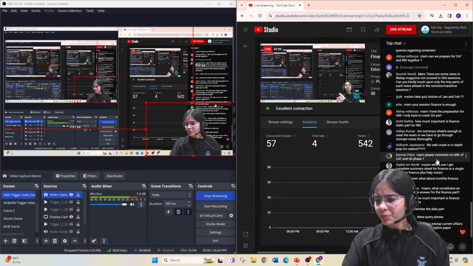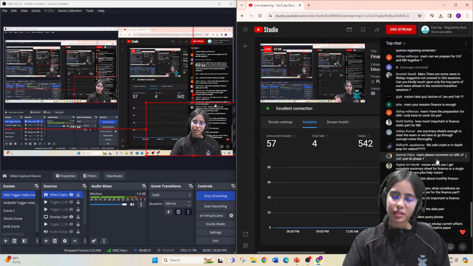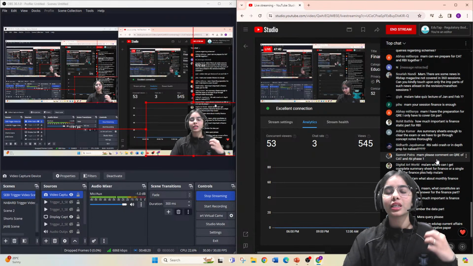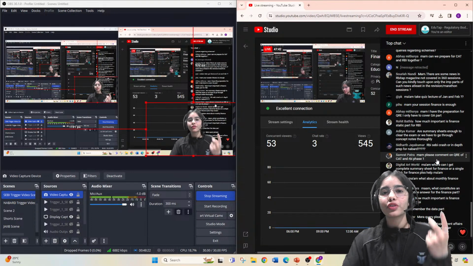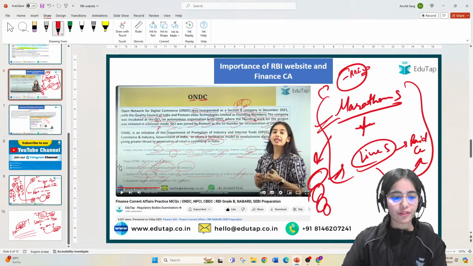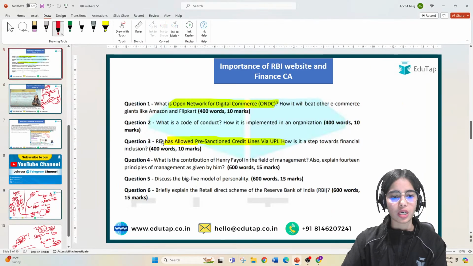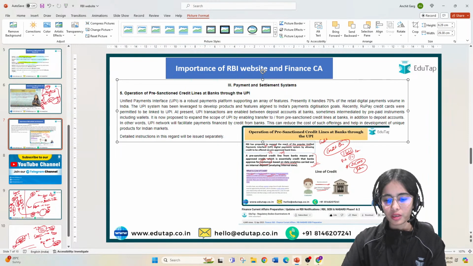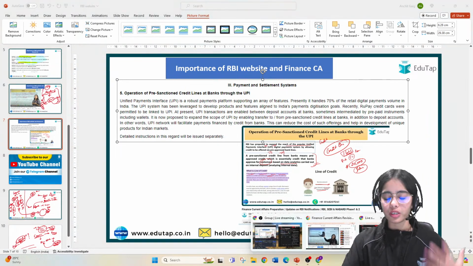For finance descriptive, ma'am, is EduTap current affairs enough for the finance descriptive paper? Yes, it is. If current affairs are being provided to you for ESI, the finance current affairs are there. Not only finance current affairs, you have to cover the RBI website also. I have shown you now that a question was asked from the RBI website, from the RBI press release.